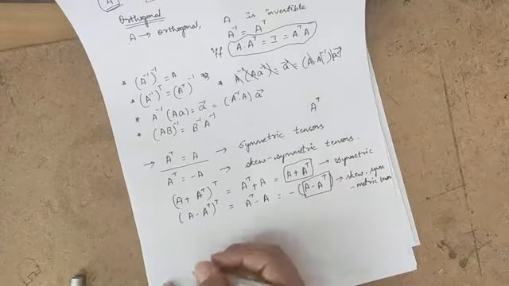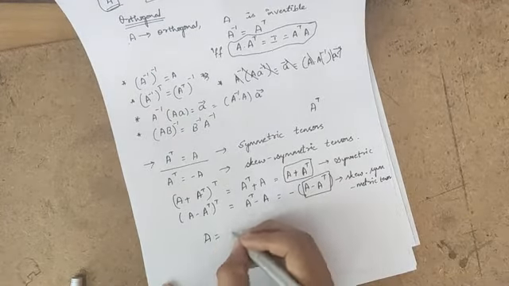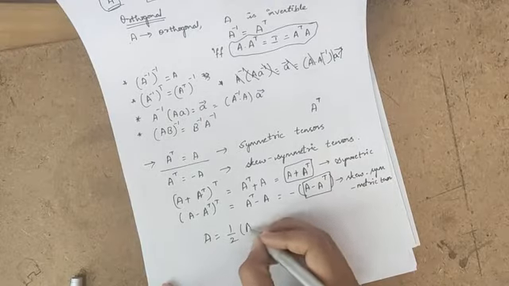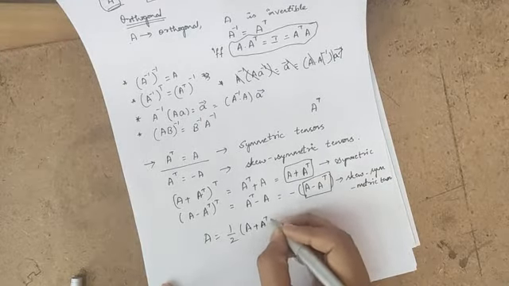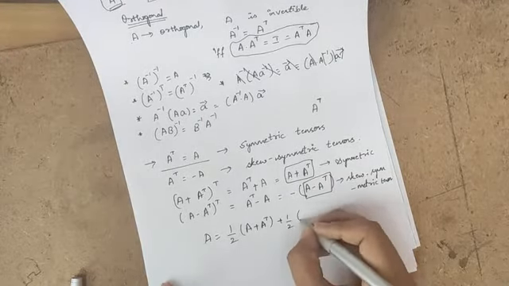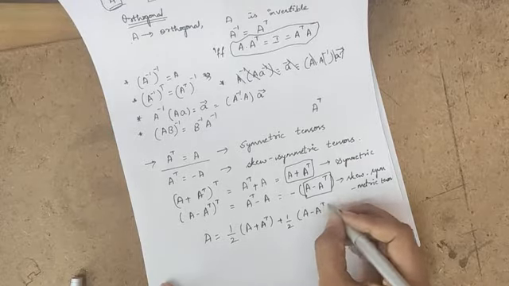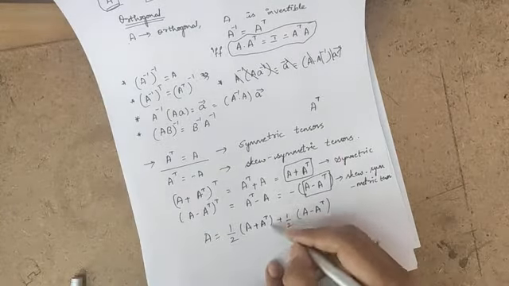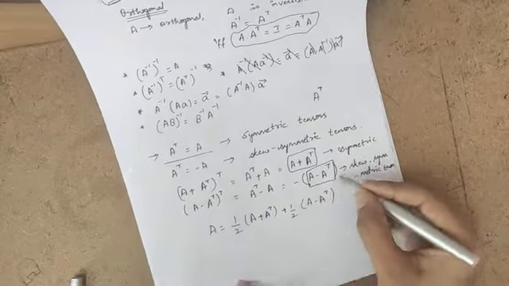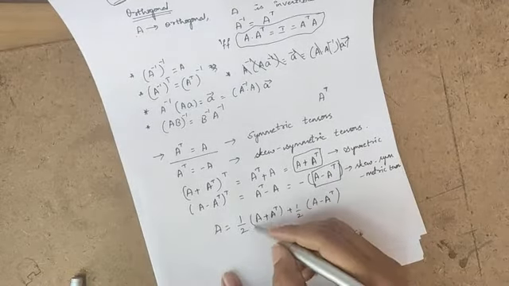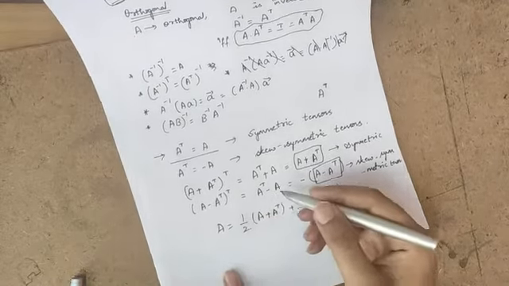Now I can write tensor A as half into A plus A transpose plus half into A minus A transpose. The half A transpose and half minus A transpose get cancelled, so I get 2A by 2, which is equal to A itself.